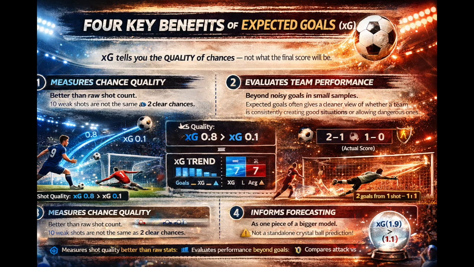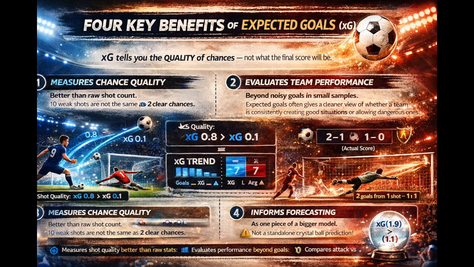Some teams score a lot but create less than people think. Some teams do not score much but keep producing dangerous positions. Some defenses look solid on the scoreboard but allow too many good chances underneath. Fourth, it is useful for forecasting when used as one part of a bigger model. That is important. One part of a bigger model, not the whole model by itself, because XG alone is not enough. That leads to the next question.